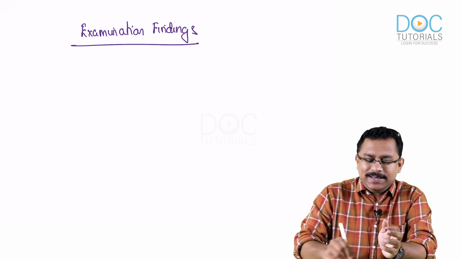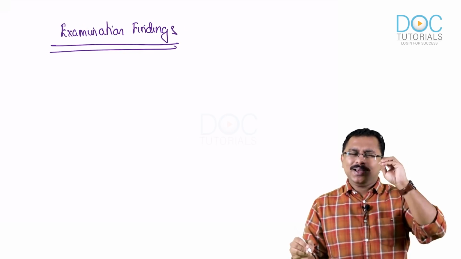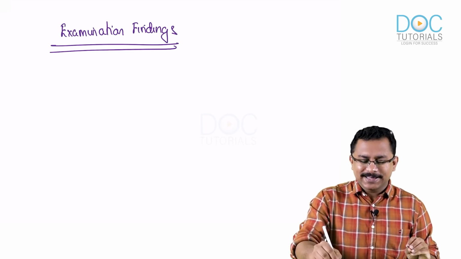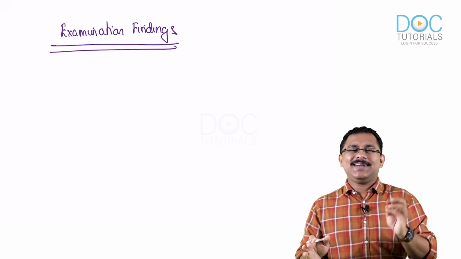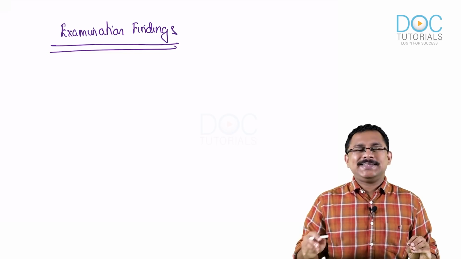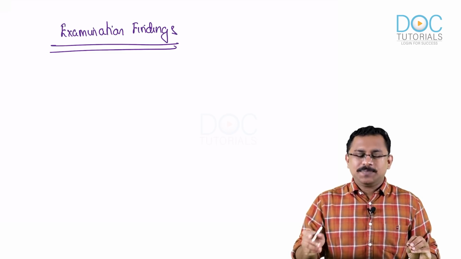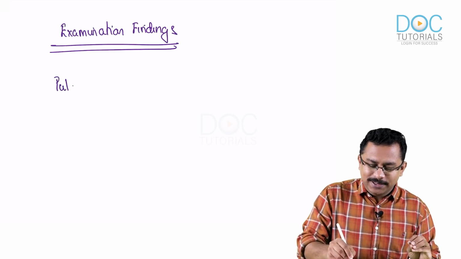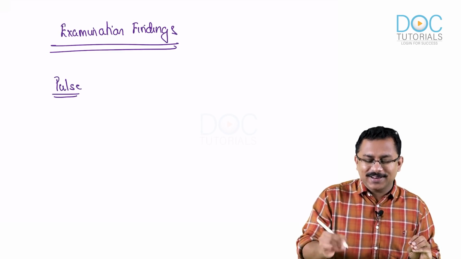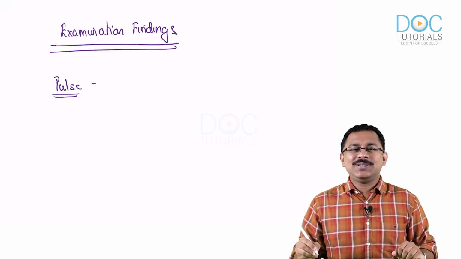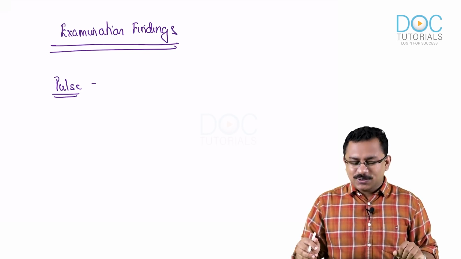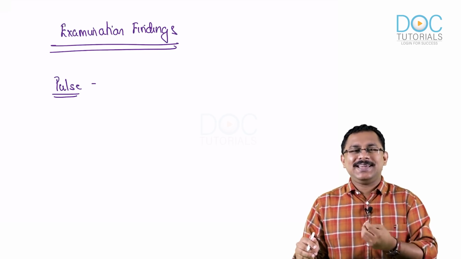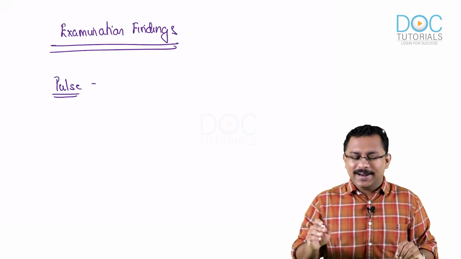So in the examination findings, I'll tell you the important examination findings, especially as this can come as part of your exam question. First of all, the first point you have got to know is about the pulse. Can you tell me what pulse abnormality you see here? I have already taught you this in the pulse module. So what is the pulse abnormality associated with hypertrophic cardiomyopathy?